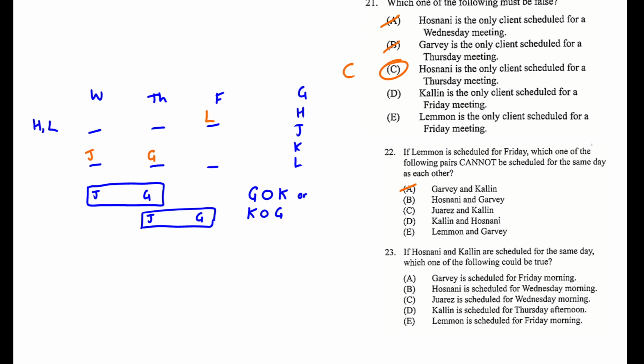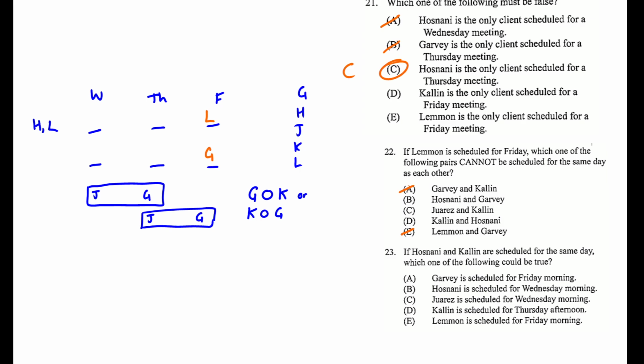Okay, so this is if J and G are there. What if J and G are there? We're still going to have L here, K in that position. I don't think anything has really changed here. We still have GK and HJ. Okay. So what happens if we try something like putting G on Friday as well? So we can get L and G together.